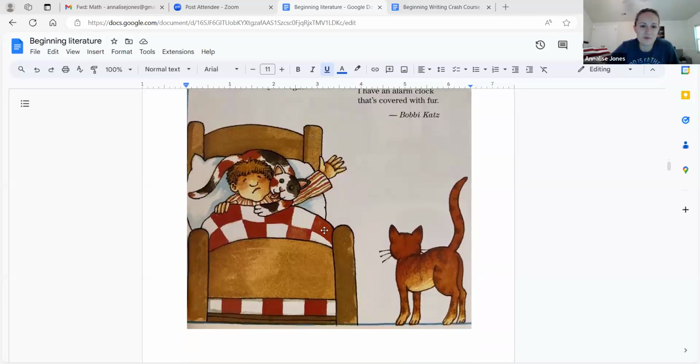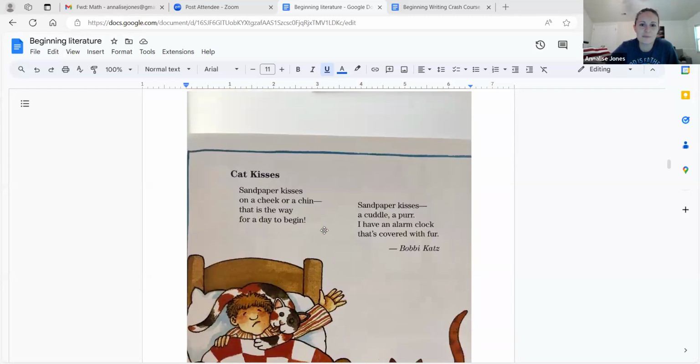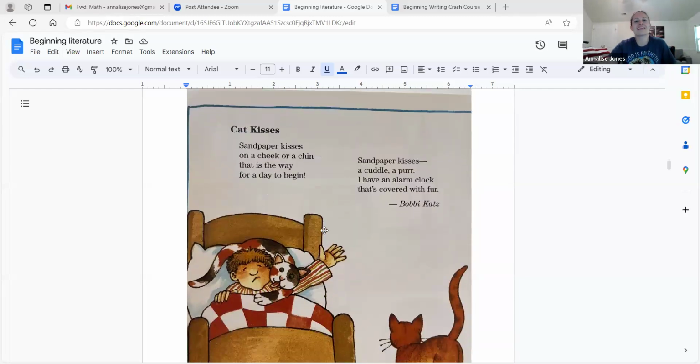All right, now we have a boy getting woken up by his cat licking him. Has that ever happened to you? Cat kisses. Sandpaper kisses on a cheek or a chin. That's the way for a day to begin. Sandpaper kisses, a cuddle, a purr. I have an alarm clock that's covered in fur.